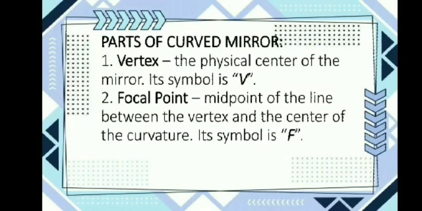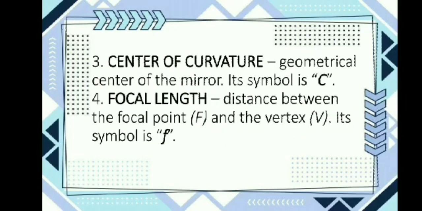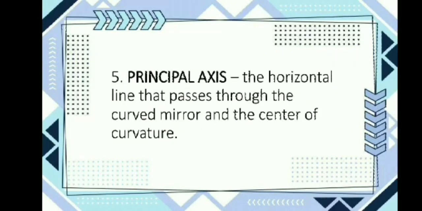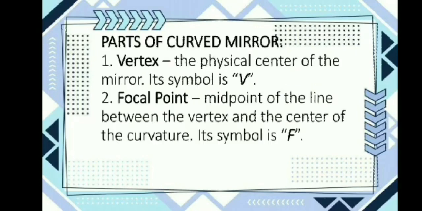There are 5 parts of a curved mirror. Number 1, vertex, number 2, focal point, and number 3, center of curvature, the geometrical center of the mirror, whose symbol is C. Number 4, focal length, the distance between the focal point and the vertex. And the last is the principal axis, the horizontal line that passes through the curved mirror and the center of curvature.